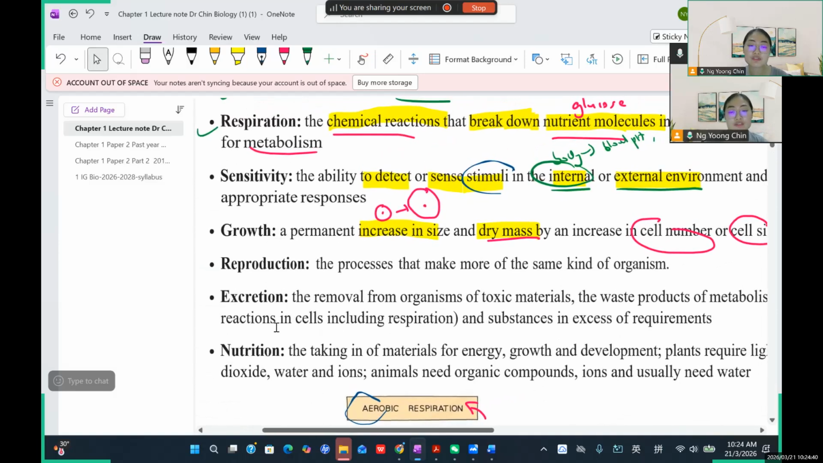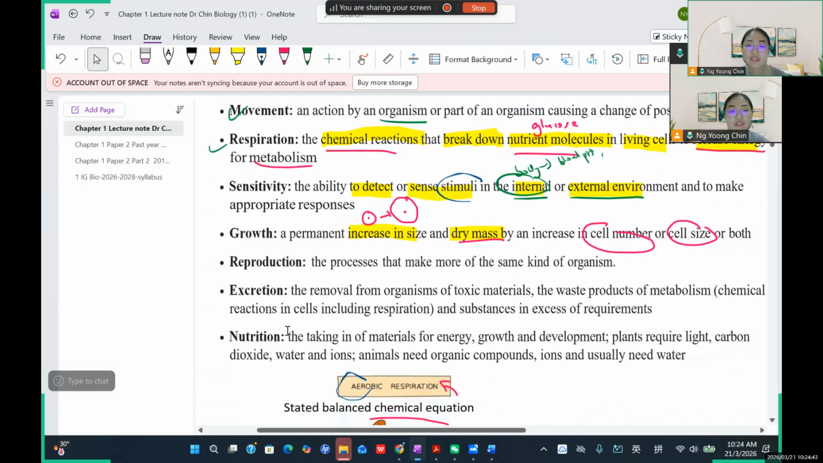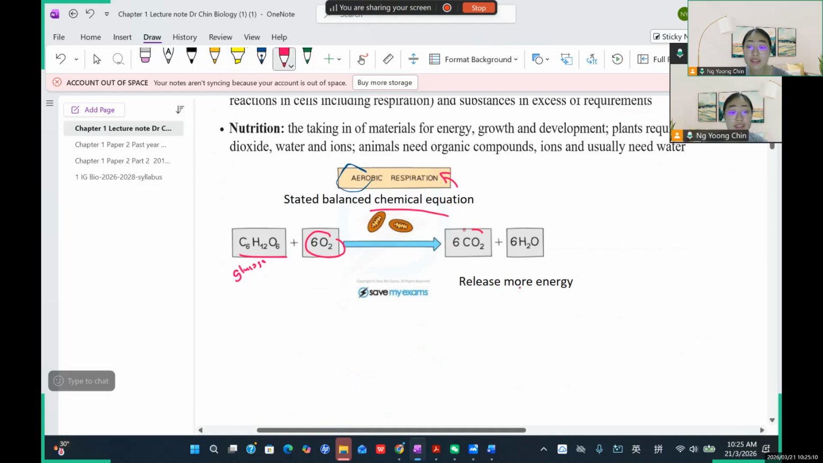And then I'll talk about what? Excretion. Okay, excretion is referring to what? The removal from the organism of the toxic material. So what does toxic material mean? Toxic material usually refers to the waste product in your body. The waste product is produced as a result of metabolism. So when our body does a lot of chemical reactions, they will produce waste product. Take for example respiration, it will release carbon dioxide. So this carbon dioxide is a kind of waste product, so it will be excreted by exhalation.